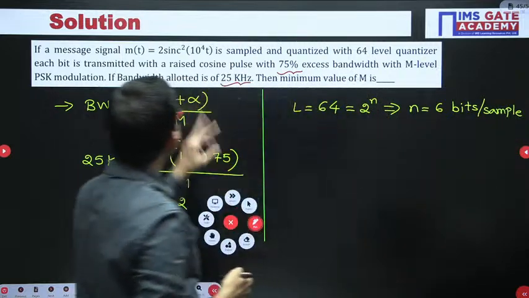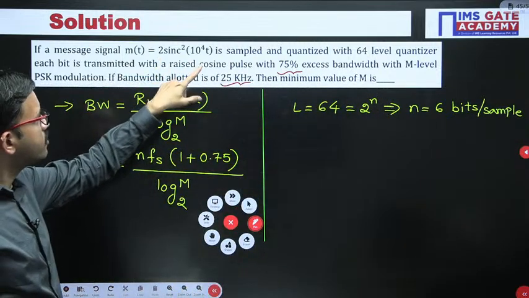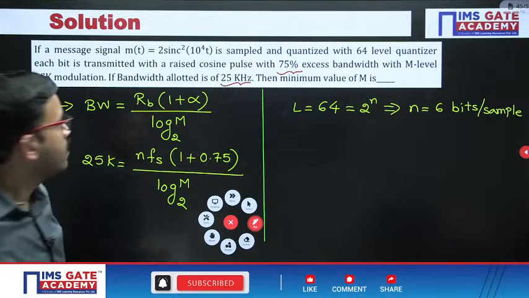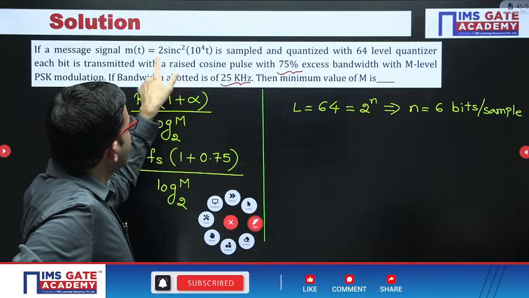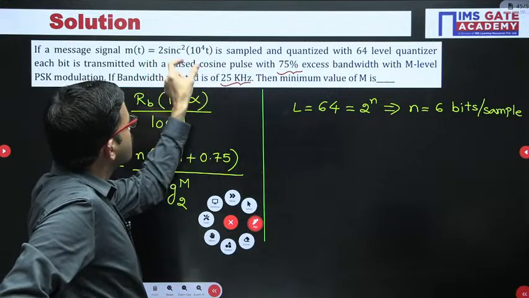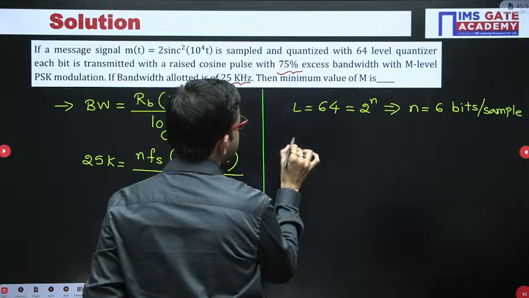Okay, next, here you have a sinc square function. Just observe the internal term you have, and from there you get the frequency.